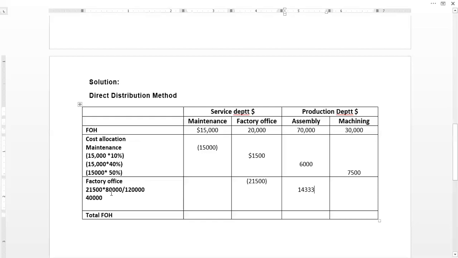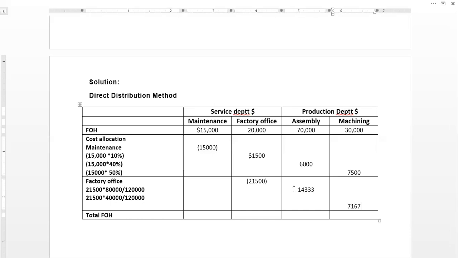So next, the remaining of this 21,500 will be distributed to machining department, but we need to support this with the calculation. Out of 21,500, 40,000 hours are used by machining department, so 40,000 out of 120,000, and the resultant answer for machining department is 7,167.